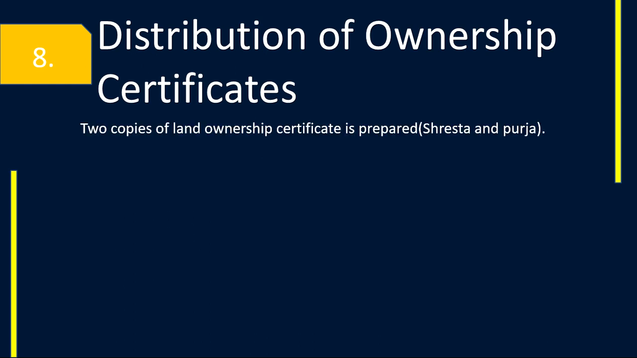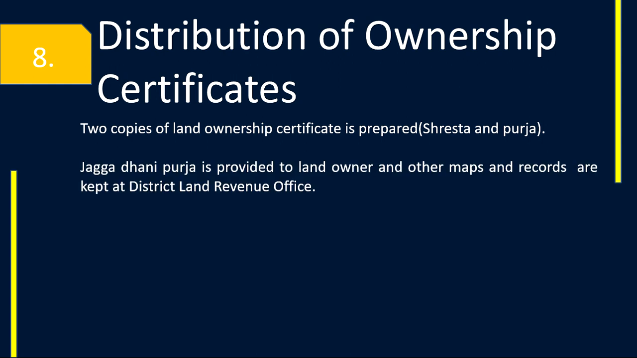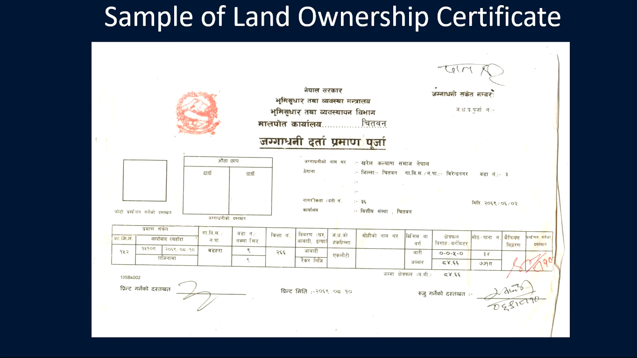Two copies of the land ownership certificate are prepared, which are Shrestha and Purja. Jagadharni Purja is provided to the landowner, and other maps and records are kept at the District Land Revenue Office. This is the sample of a land ownership certificate.